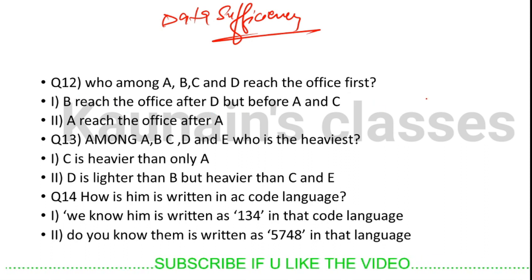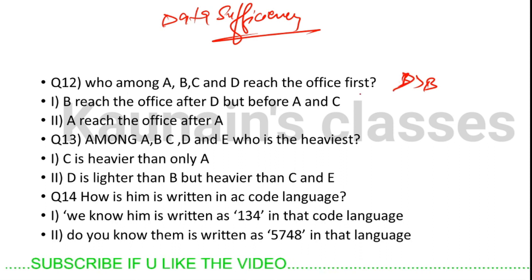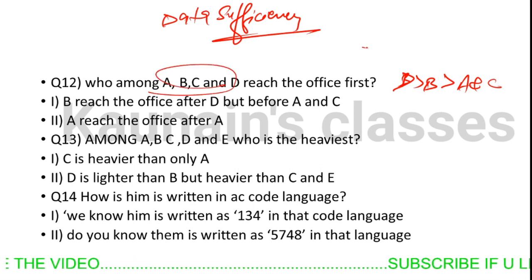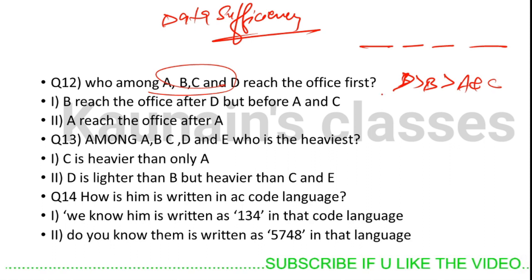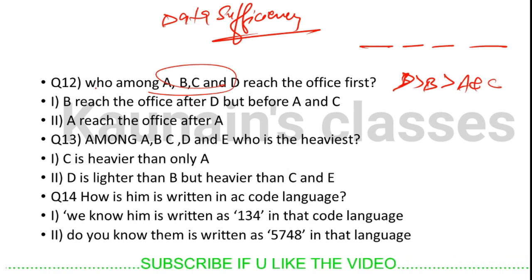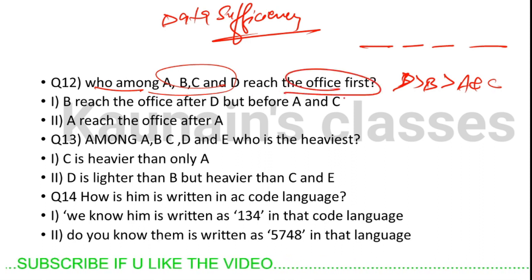B reached the office after D, but before A and C. So there are only 4 persons: 1, 2, 3, 4. What we are being asked is who among A, B, C, D reached the office first.